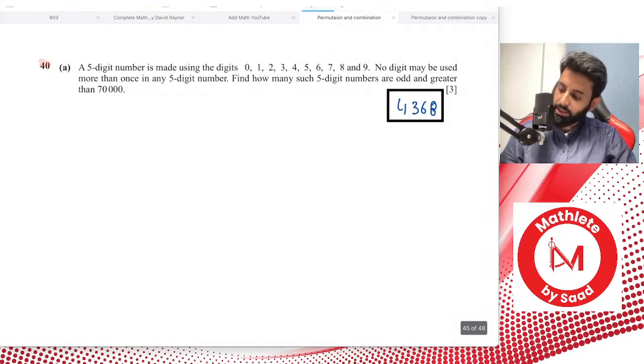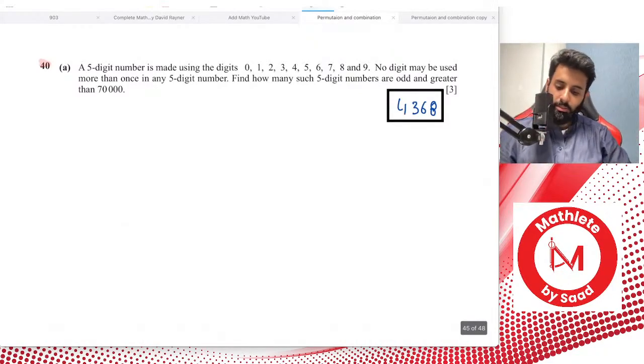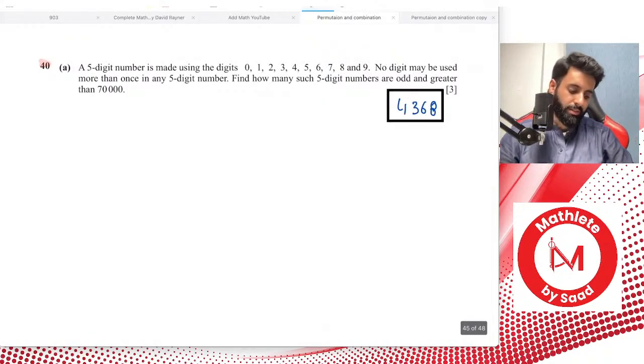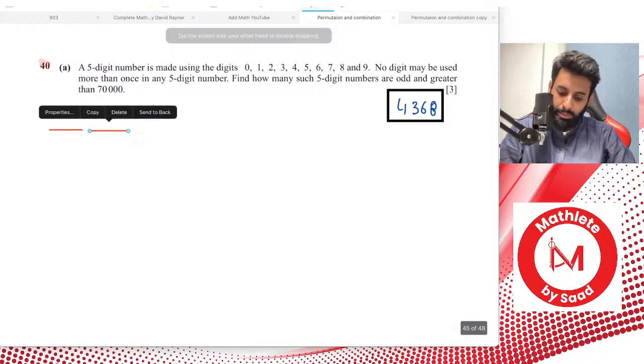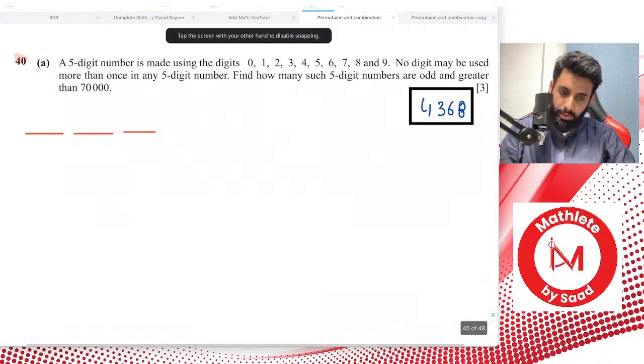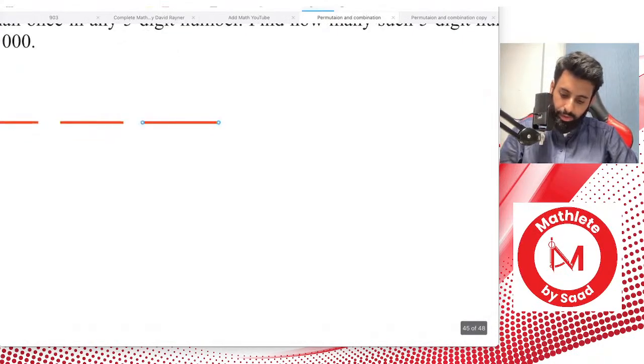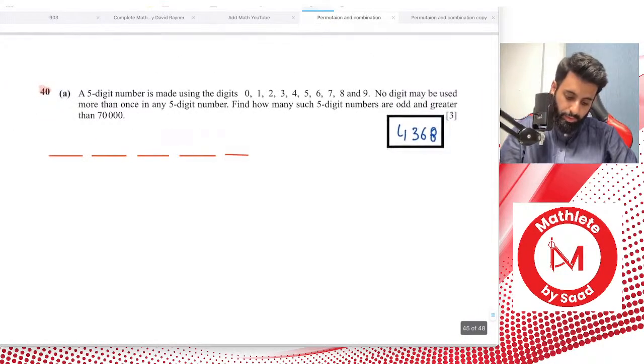The question here says a 5-digit number is made using the digits 0, 1, 2, 3, 4, 5, 6, 7, 8, and 9. No digit may be used more than once in any 5-digit number. Find how many such 5-digit numbers are odd and greater than 70,000. Okay. Once you read the question, remember it's a 5-digit number that we're making over here. So we start by making 5 blanks: 1, 2, 3, 4, and 5.